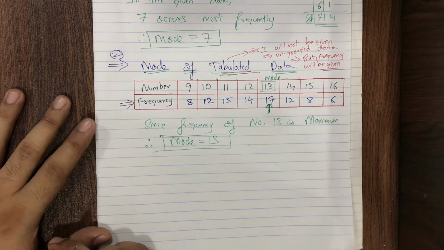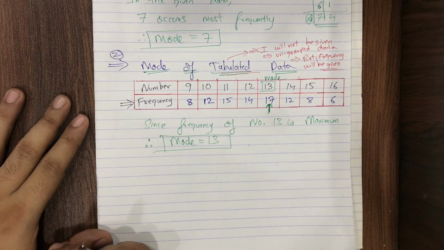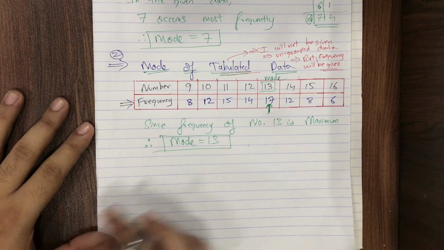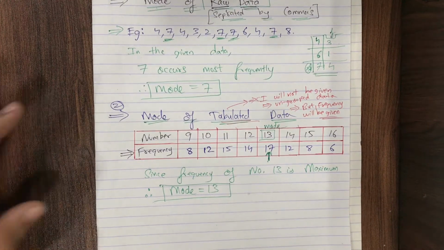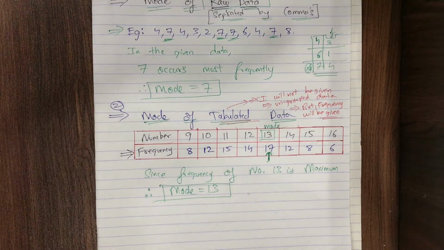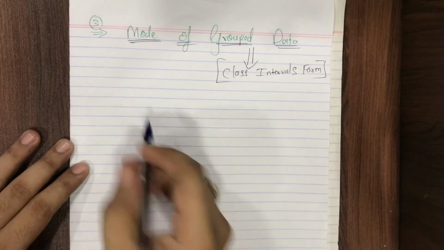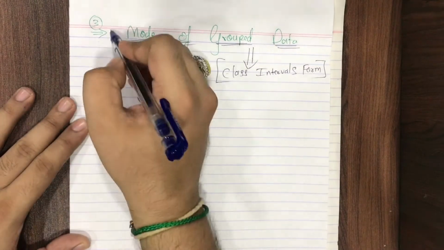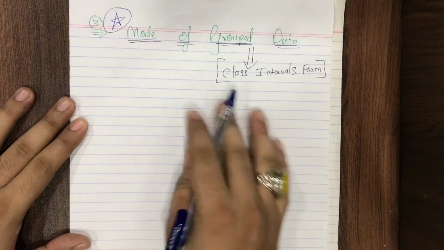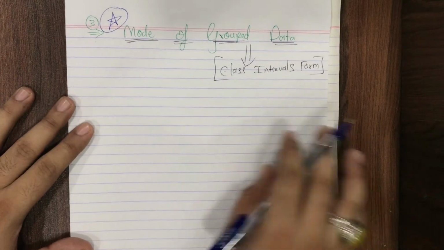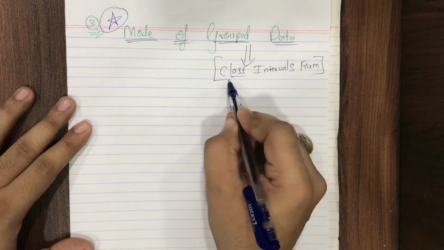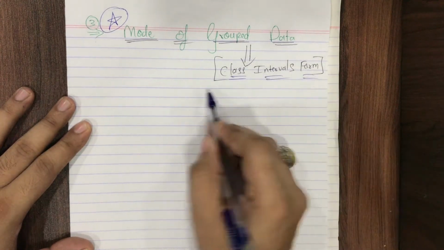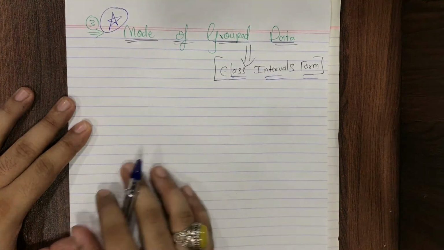Now students, we are going on the third part, mode of grouped data, which is very, very important. Please pause the video and complete up till here, and then we'll start with the mode of grouped data. Grouped data means class intervals will be given, in class interval form.